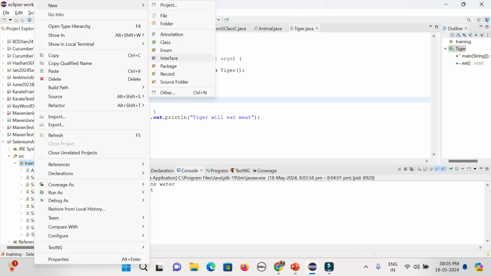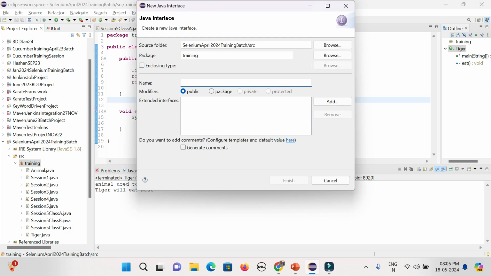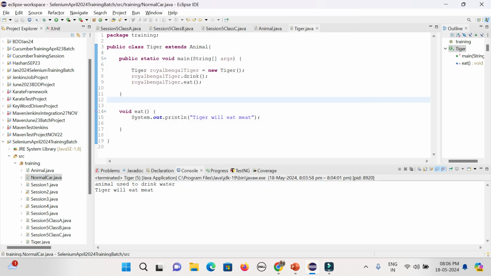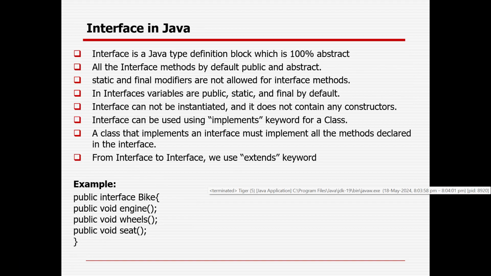New, and there is an option called interface. Say some interface name called Car, normal car. Okay, so we'll go to the next topic here, interface.